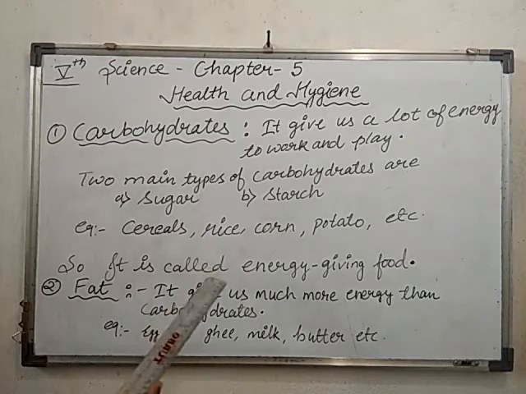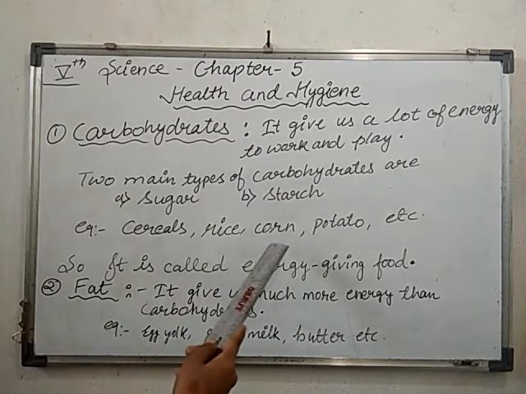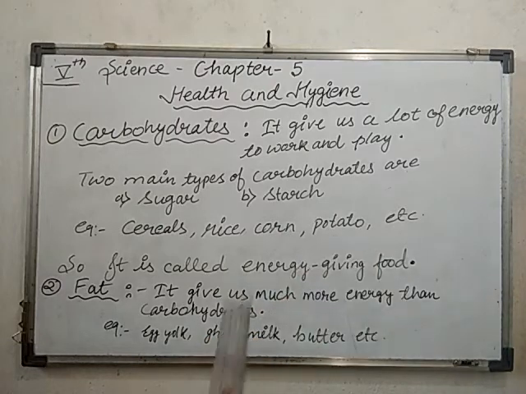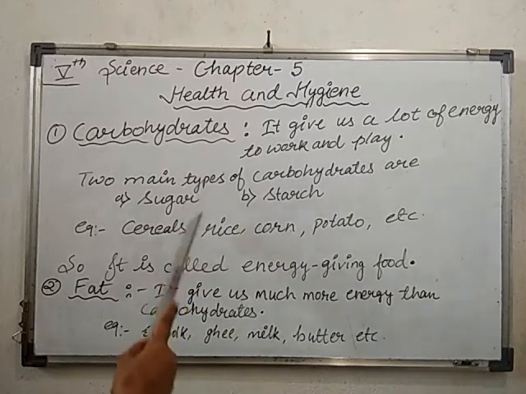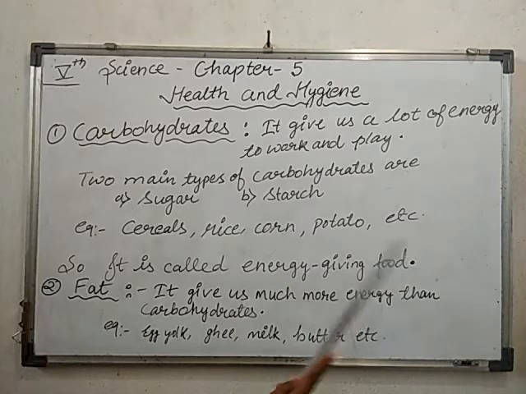From which food items can we get the carbohydrate? Cereals, rice, corn, potato and many more food items. You can say that fruits and honey are also main sources of carbohydrate. Because it gives us energy, that's why it is called energy giving food.